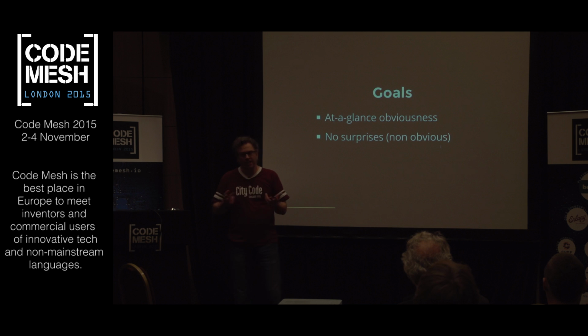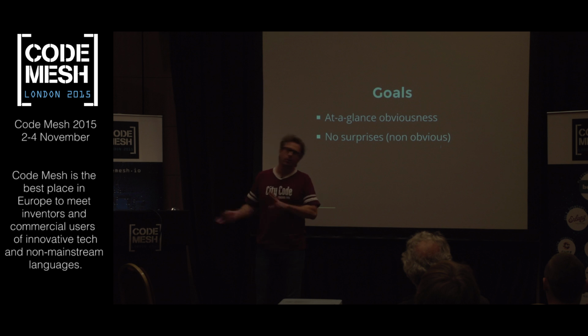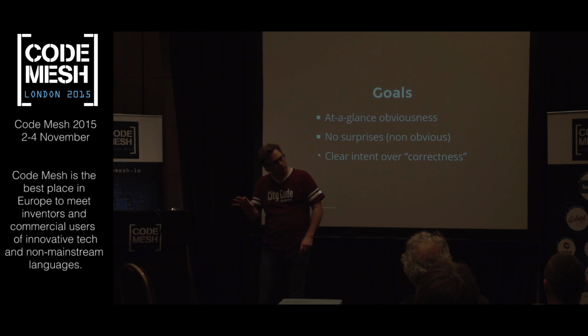So my goal is I want at-a-glance obviousness. I don't like surprises. Once I think I understand something, I don't want to be surprised. Right, so I don't like surprises. And I have this sort of thing about correctness versus intent. Correctness, this is a niggle. This is not a really big point, but this is something I kind of talk about. We talk about correctness. Is it correct code? Is it verifiable? Is it provable?